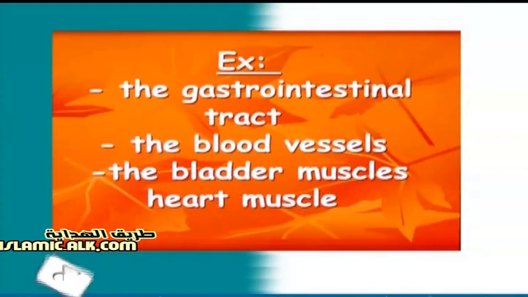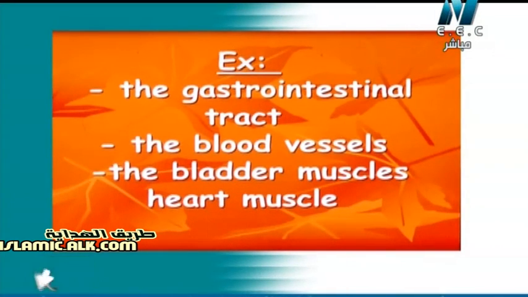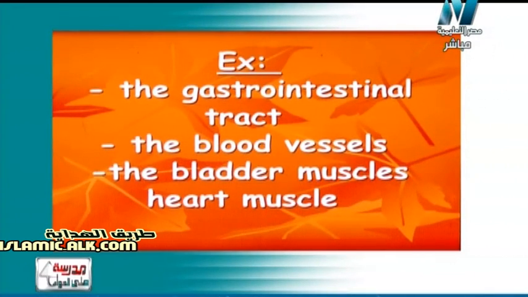Now we have examples of involuntary muscles, such as the gastrointestinal tract, all of the digestive system, such as the esophagus, small intestine, large intestine and stomach. All of these organs are involuntary muscles because I can never control them; they already work automatically without my will.